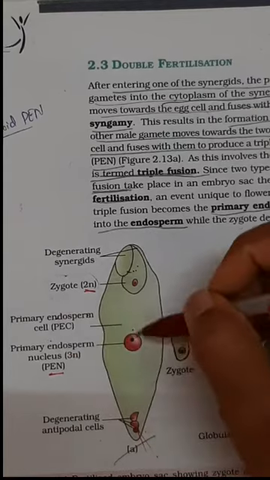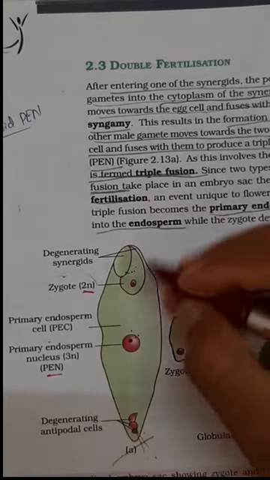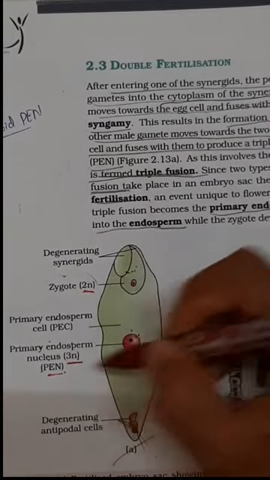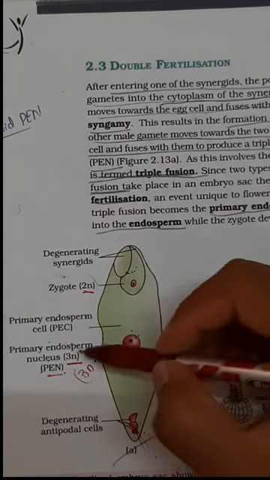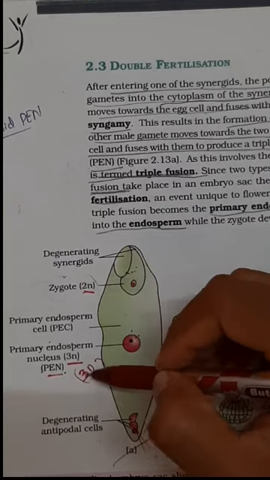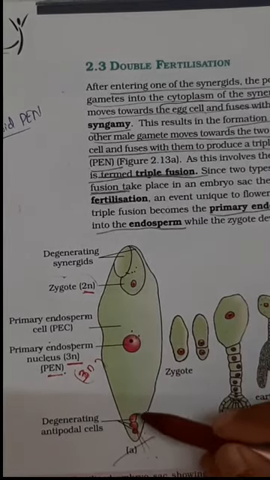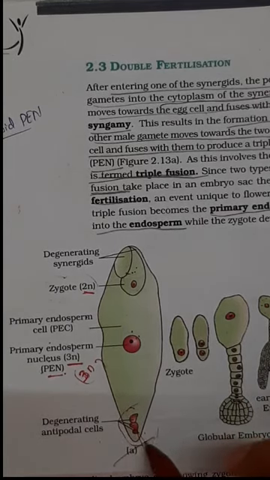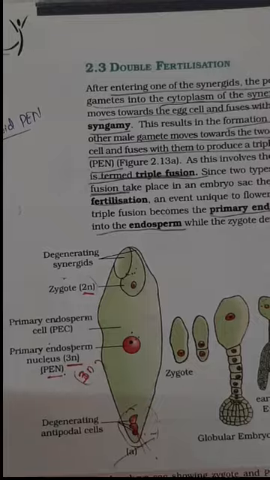Primary endosperm cell means the cytoplasm of the embryo sac. PEN means primary endosperm nucleus. It is in a triploid condition, triploid, 3N, which we use symbolically. Then the three antipodal cells are present at the chalazal end. They degenerate at the time of double fertilization.